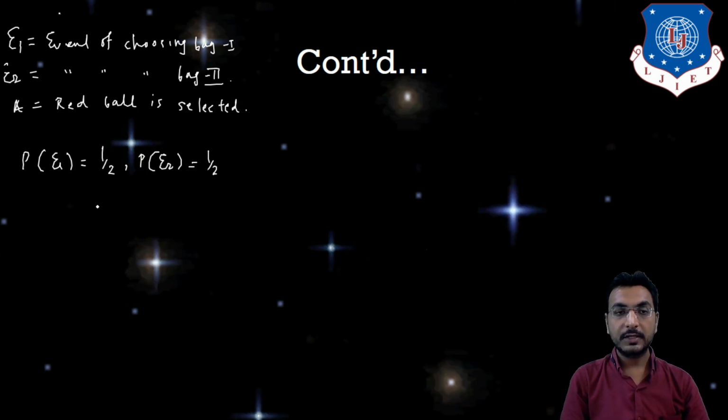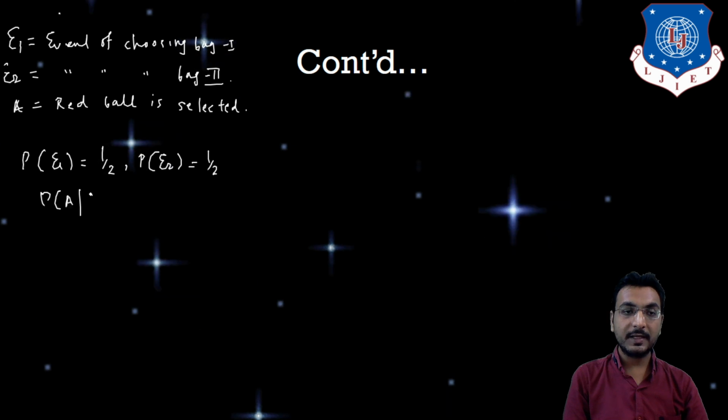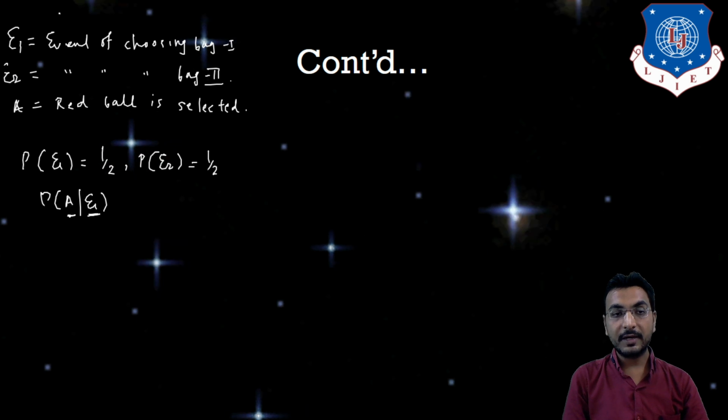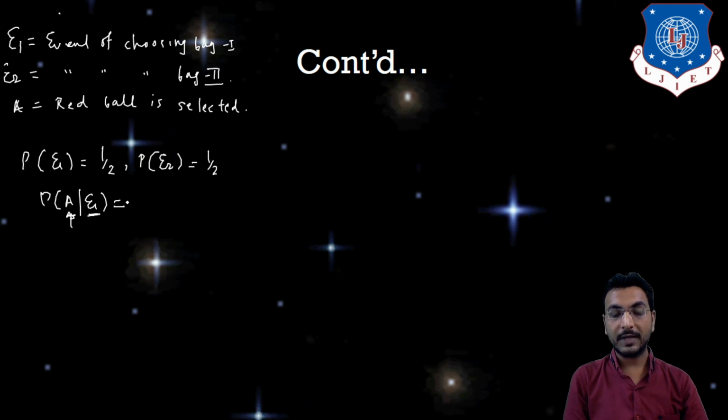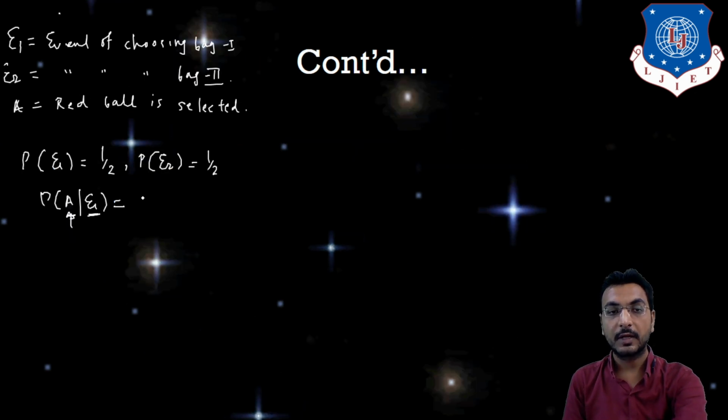Now, P of A given E1 means bag 1 is selected and in that bag 1 the probability of selecting a red ball. How many red balls are there in bag 1? Total 3 red balls and total 7 balls, so it is 3 by 7.